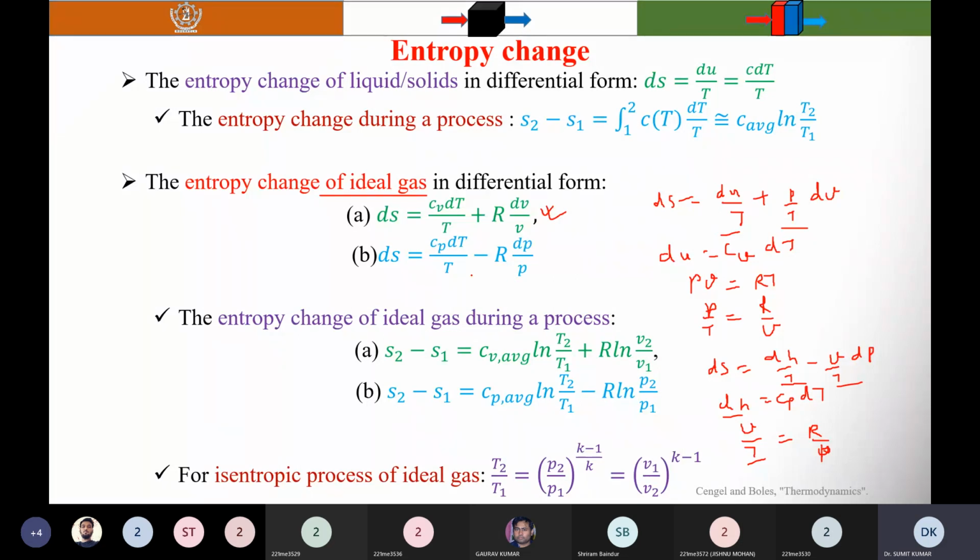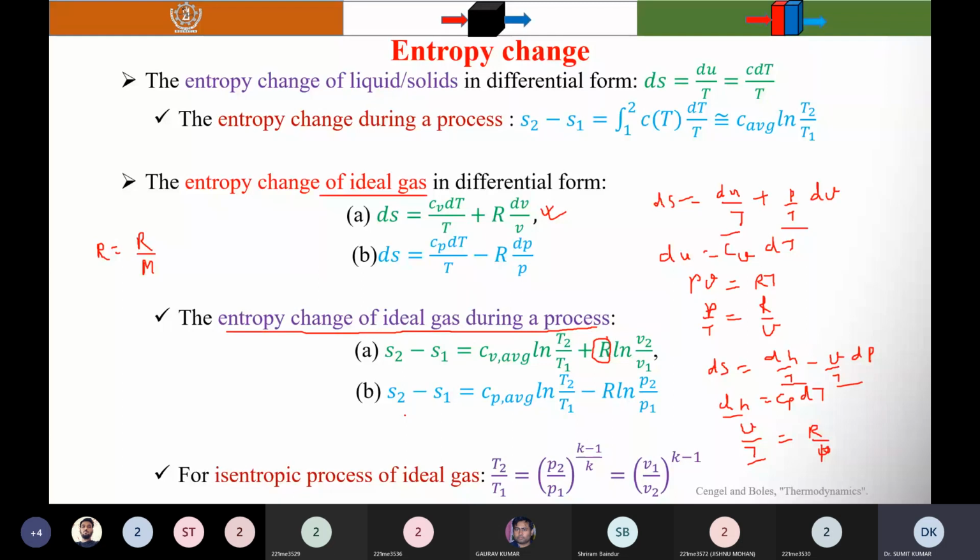Now again, Cv and Cp are also functions of temperature, so you can take the average value and then integrate. When you integrate the entropy change of ideal gas during the process, you will find that S2 minus S1 is equal to the average specific heat at constant volume, natural logarithm of T2 by T1, plus R. Here R is the gas constant, not the universal gas constant. The gas constant is equal to the universal gas constant divided by the molecular weight M. So R into natural logarithm of V2 by V1.